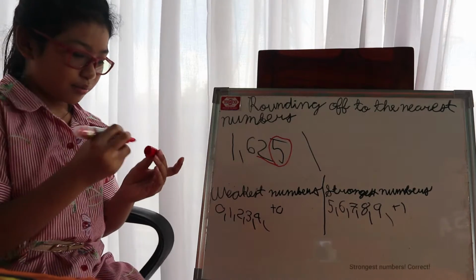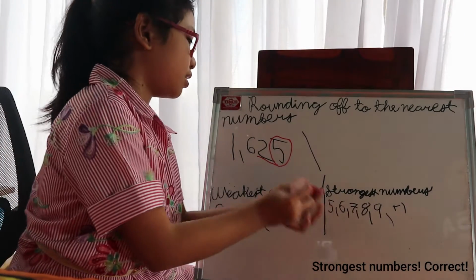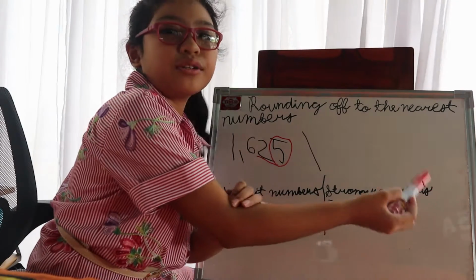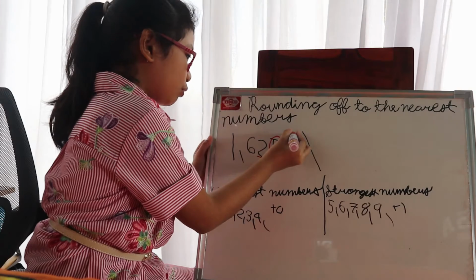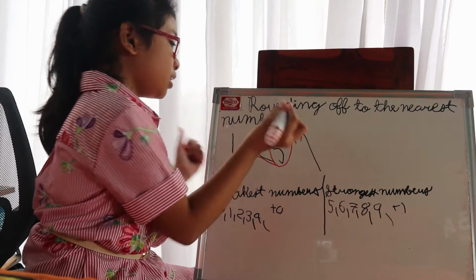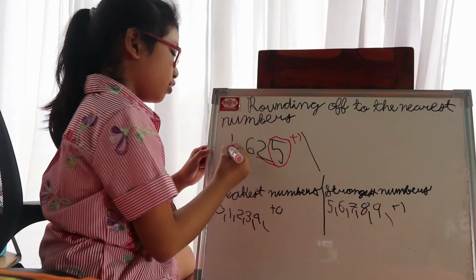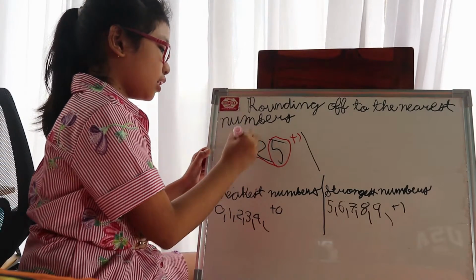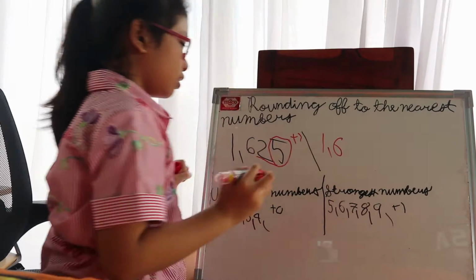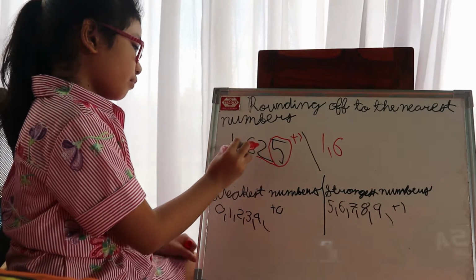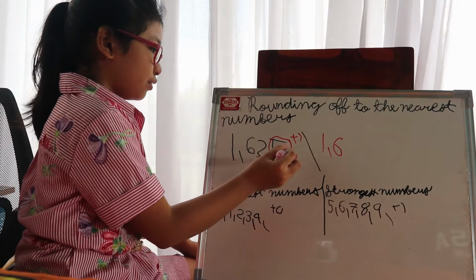That's correct. It belongs to the strongest numbers. As you can see, there's a plus 1 right here, so you have to add 1. All you have to do is copy the digits before these two together, but you still have to change these two.